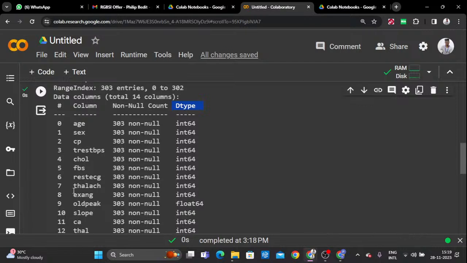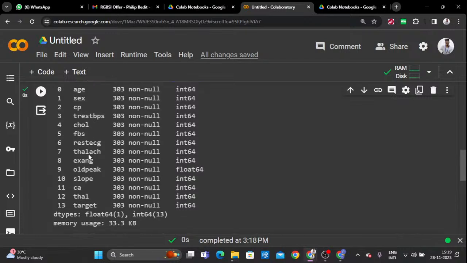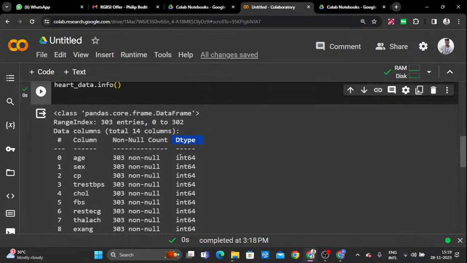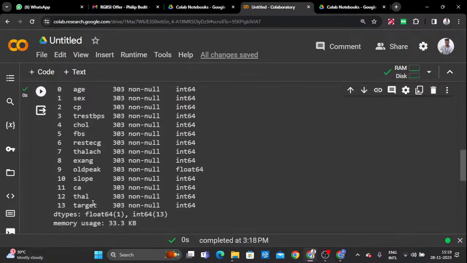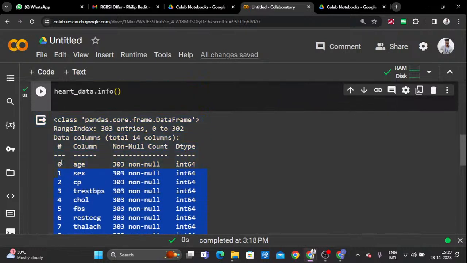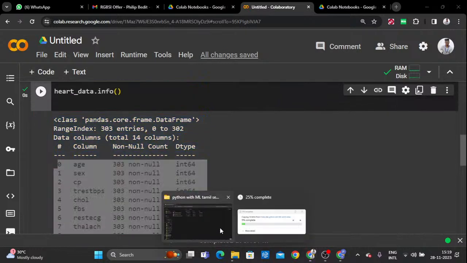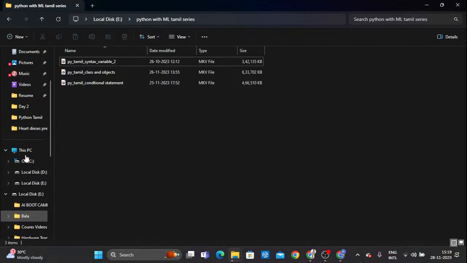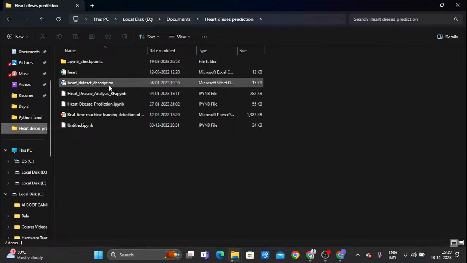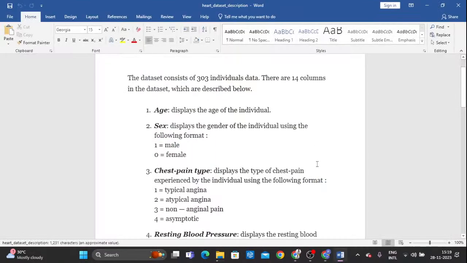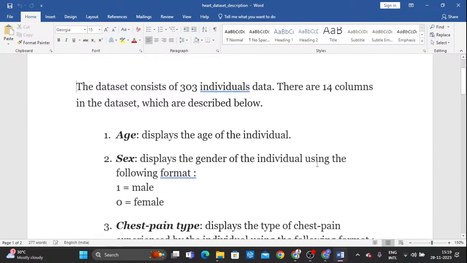So this is what exactly, in the sense, age and also sex, trestbps, cholesterol, fbs and also thalach. These are also medical details. I will show the details with this example, then only can you understand it easily. So I'm going to open the description of the columns. What is the description here? Totally 303 entries are available here. The first column is what? Age.